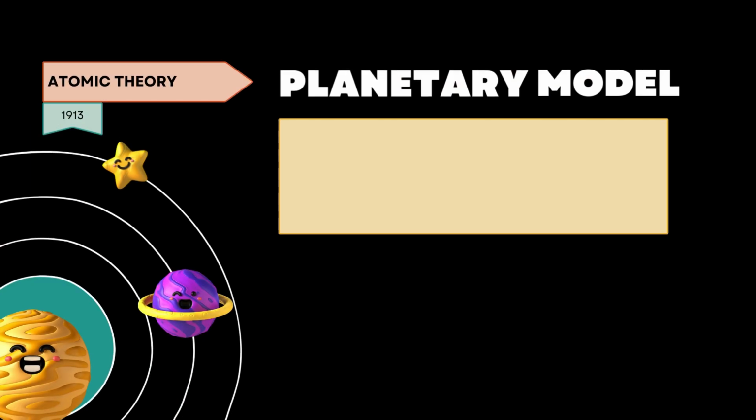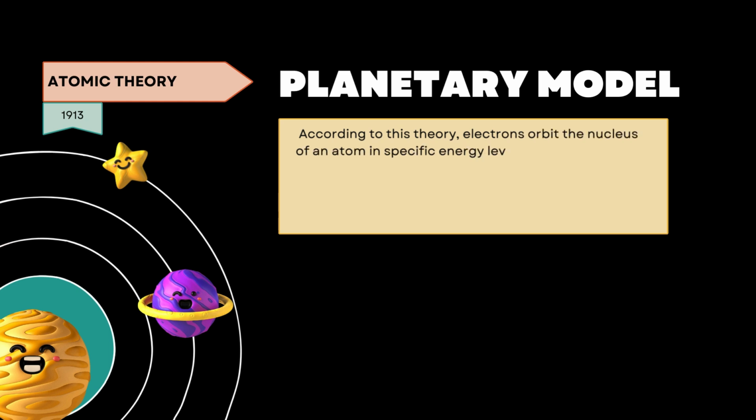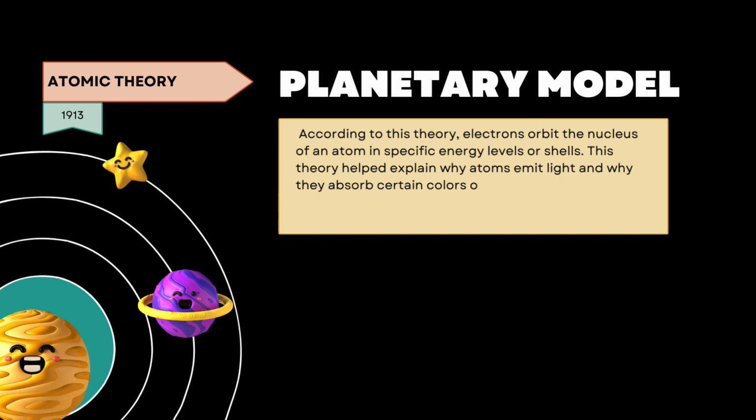In 1913, Bohr proposed his planetary model. According to this theory, electrons orbit the nucleus of an atom in specific energy levels or shells. This model explained the stability of atoms and why they don't fall apart, as well as why atoms emit light and absorb certain colors when transitioning between energy levels.